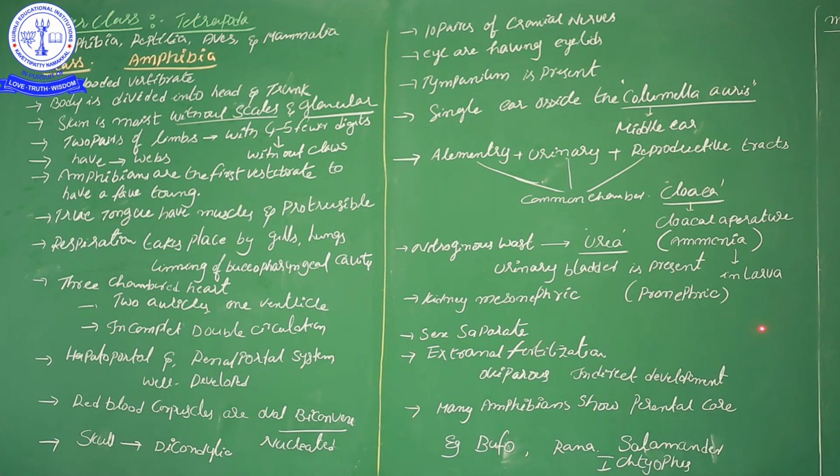But when the organisms are in the larval condition, they have pronephric kidneys, because for urea excretion they need developed nephrons. Developed nephrons reabsorb water very efficiently.